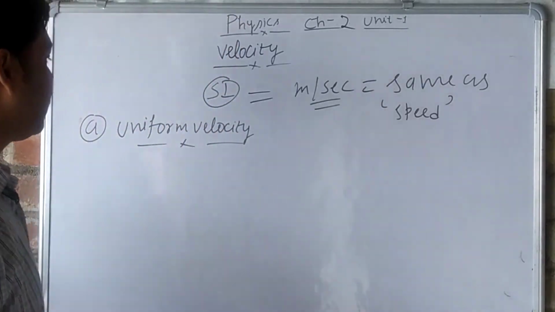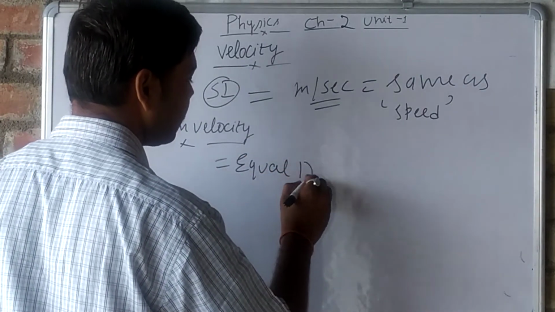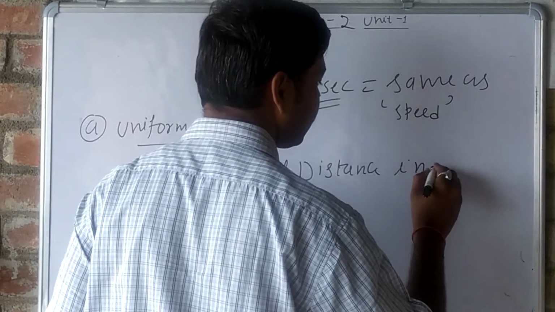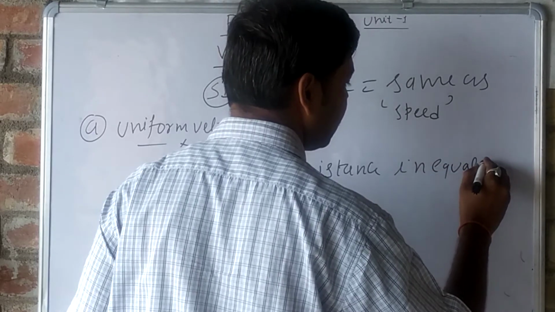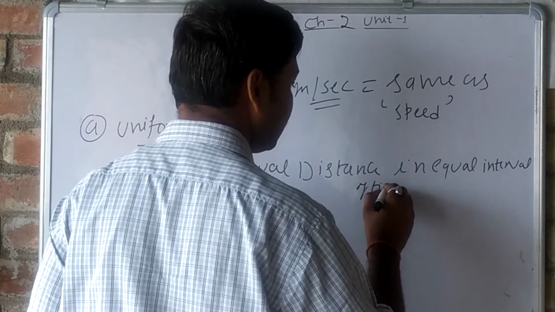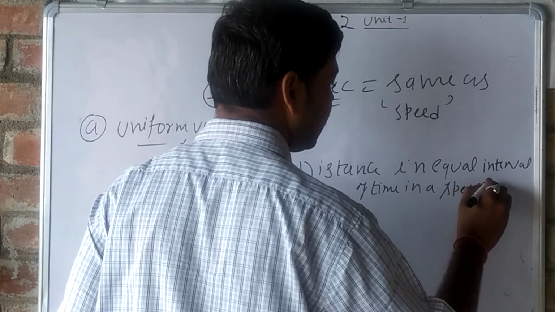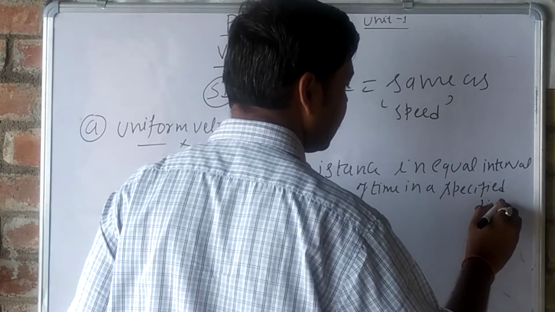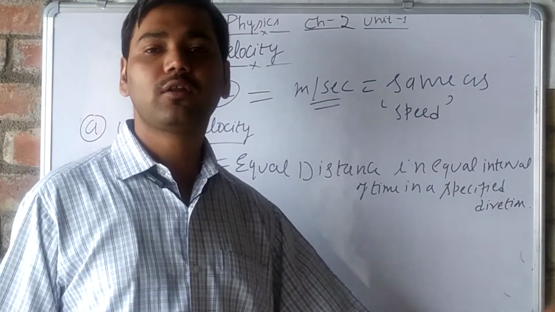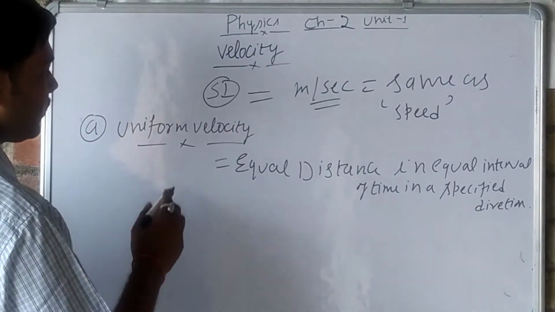When equal distance is covered in equal intervals of time in a specified direction, we can say that it is a uniform velocity.